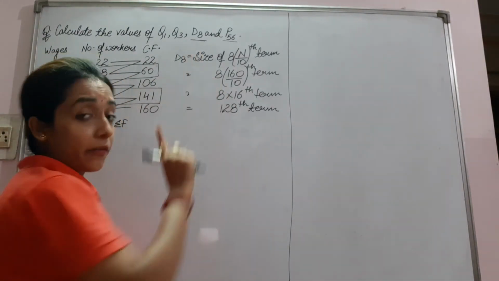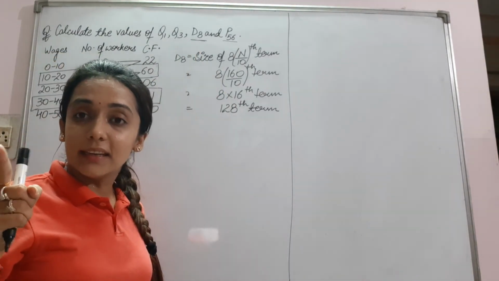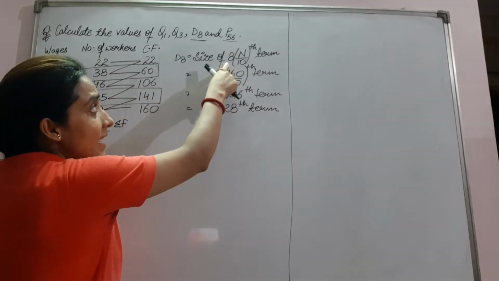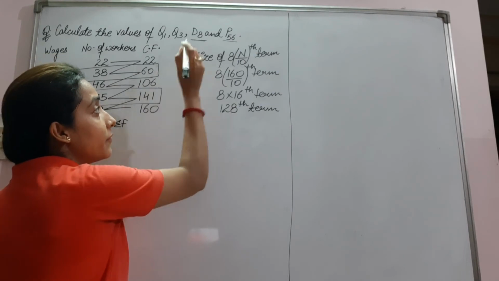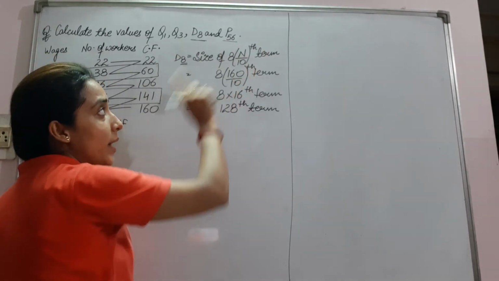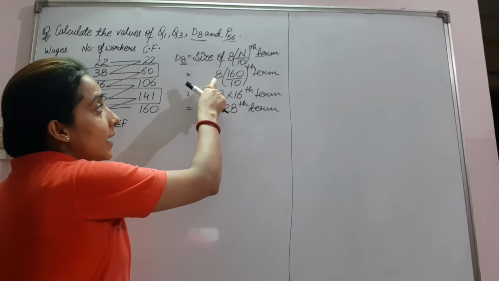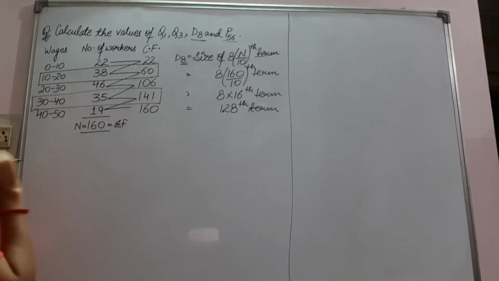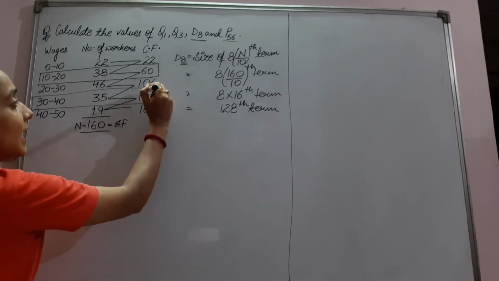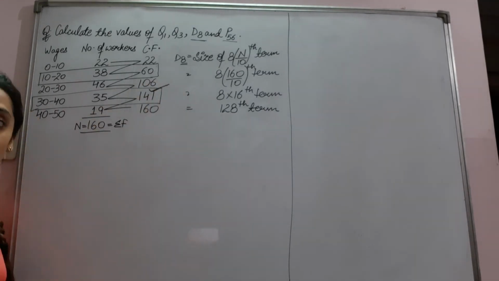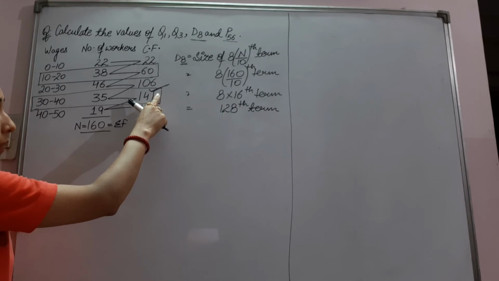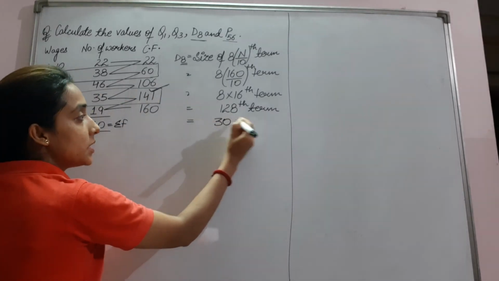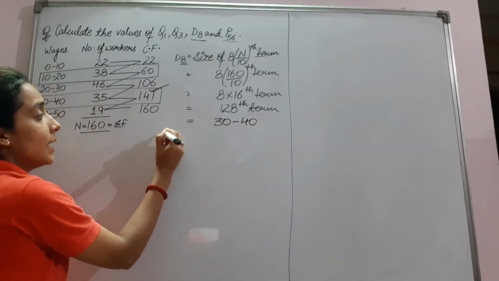D8 is size of, D is deca, related to 10, so 8 into n upon 10th term. 8 into 160 upon 10, we got the 128th term. The 128th term will lie in this class interval, that is 30 to 40.